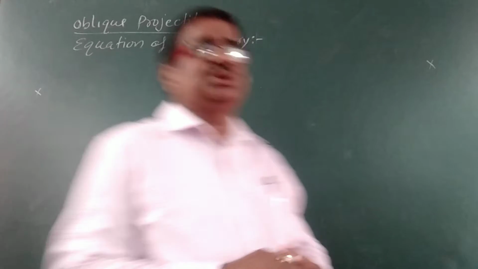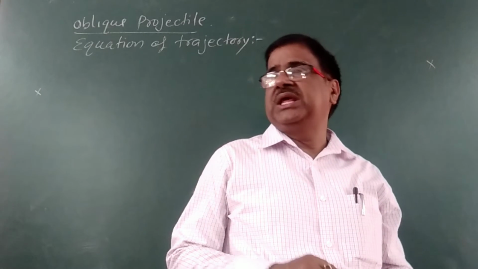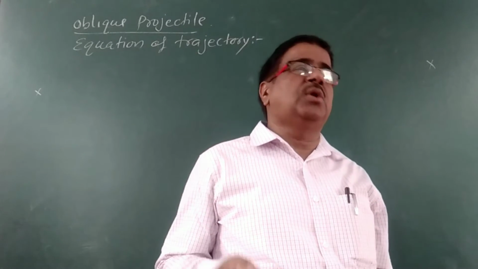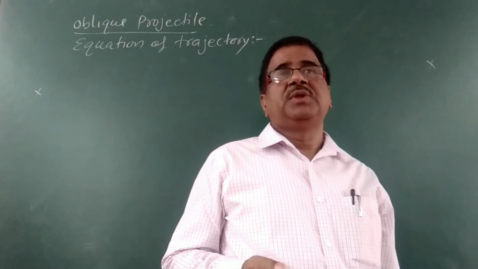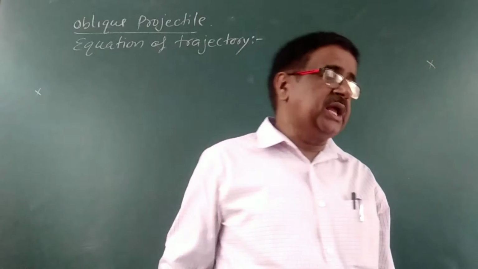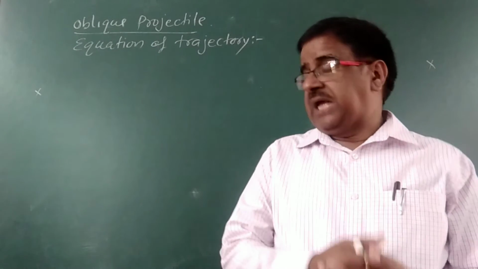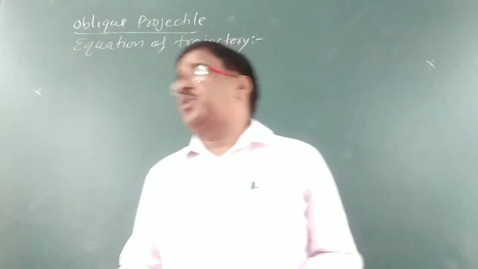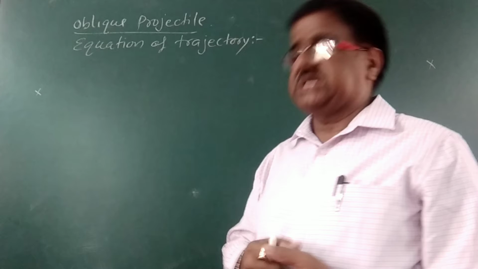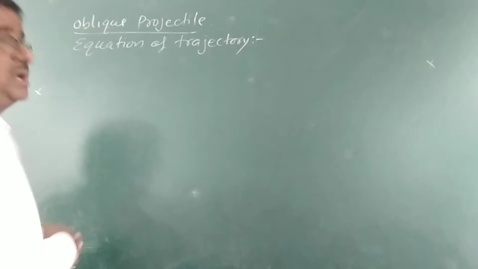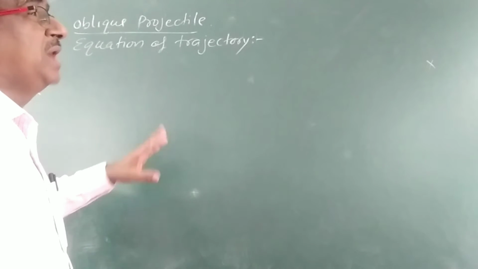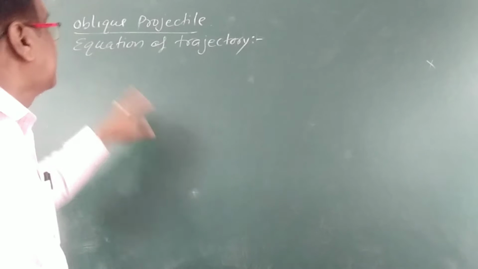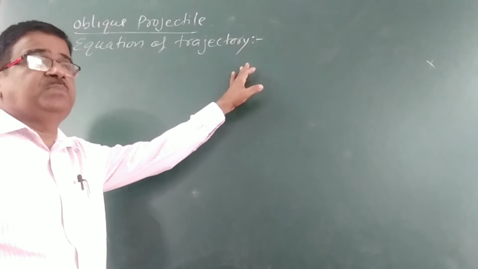Oblique projectile is a projectile which is thrown in a non-vertical and non-horizontal direction and moves under gravity, that is known as oblique projectile. So what will be the path followed by the oblique projectile? The path followed by the oblique projectile is parabolic, and that path followed is termed as the trajectory of the projectile.